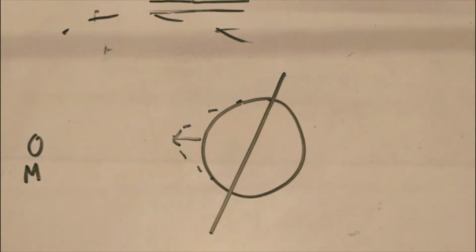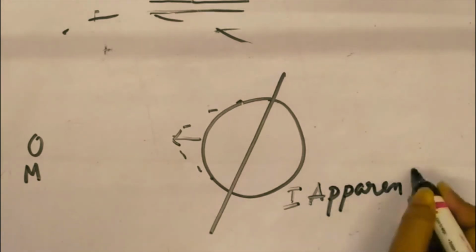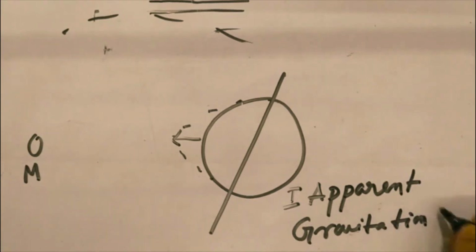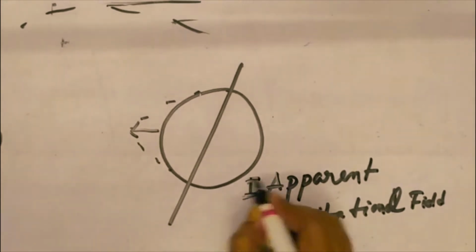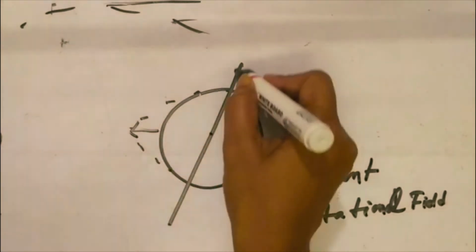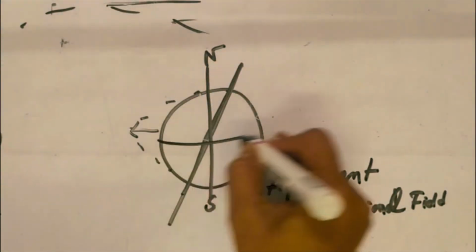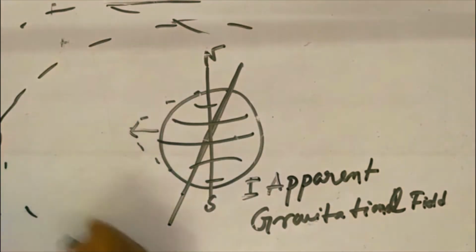The first one is the apparent gravitational field. And the second one is that earth and moon are both moving. Here the earth is spinning on its axis, that is the geographical north and geographical south. Earth is spinning on its axis and the moon is moving around the earth.